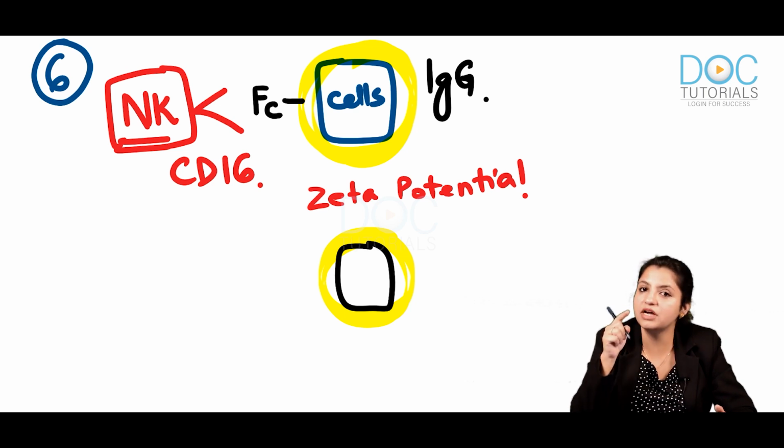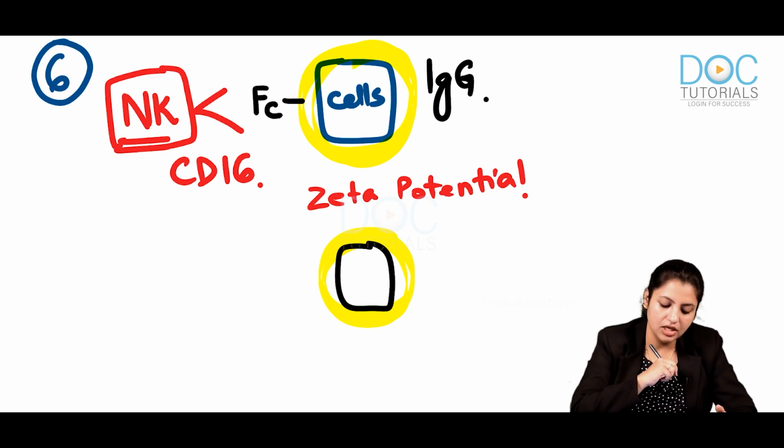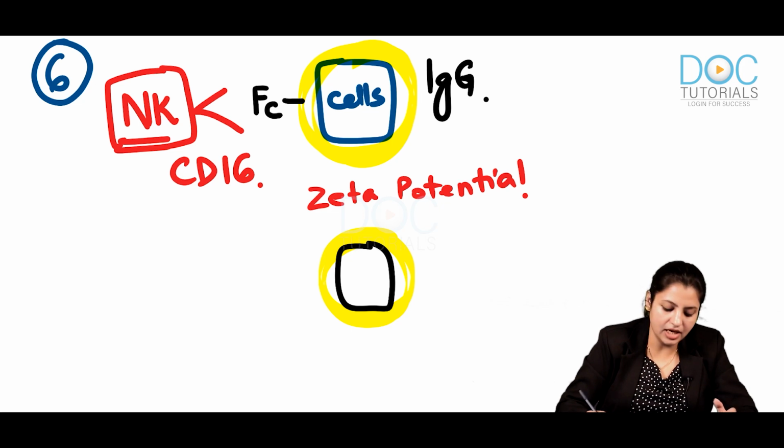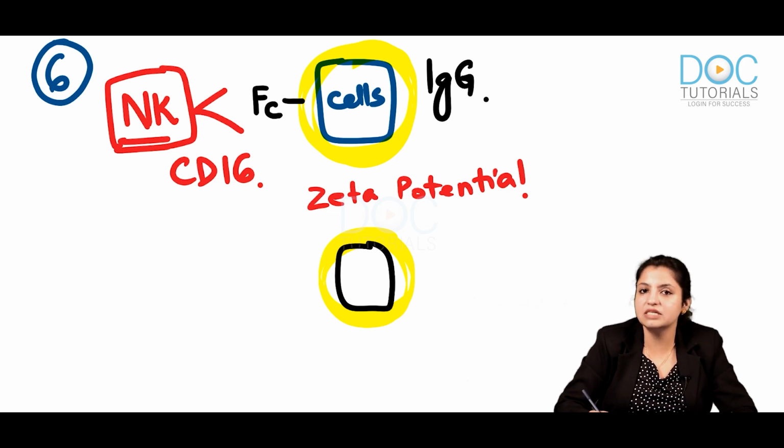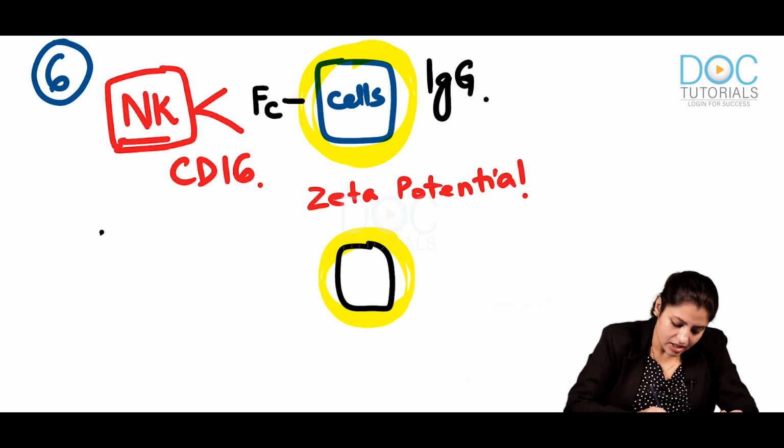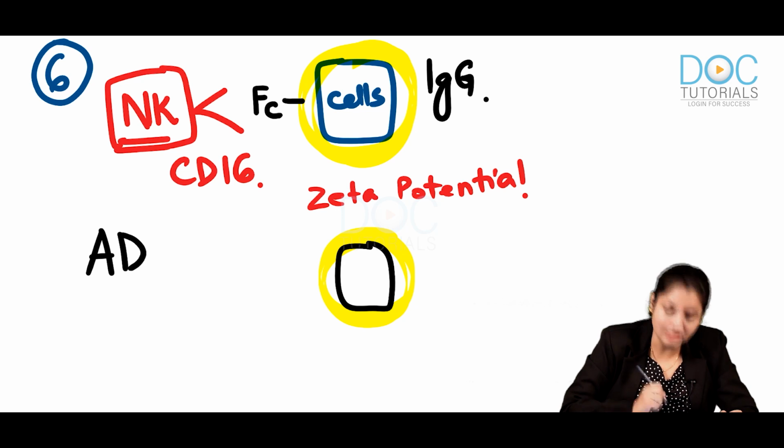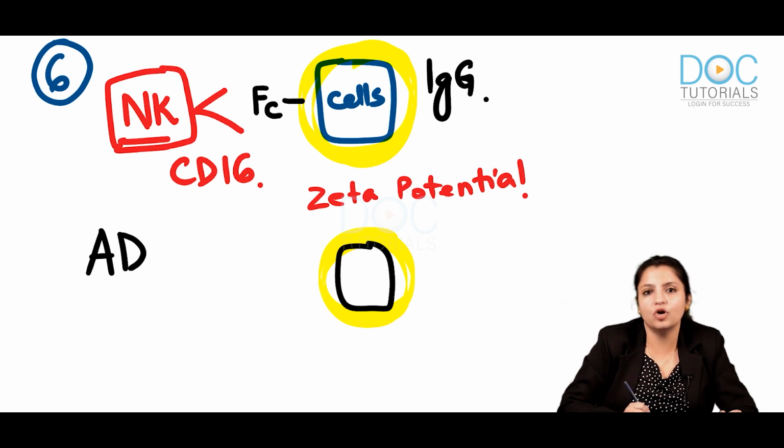So immediately, if the NK cell identifies that the cells are coated by IgG, it immediately kills them. So can I say that NK cells kill antibody coated cells?